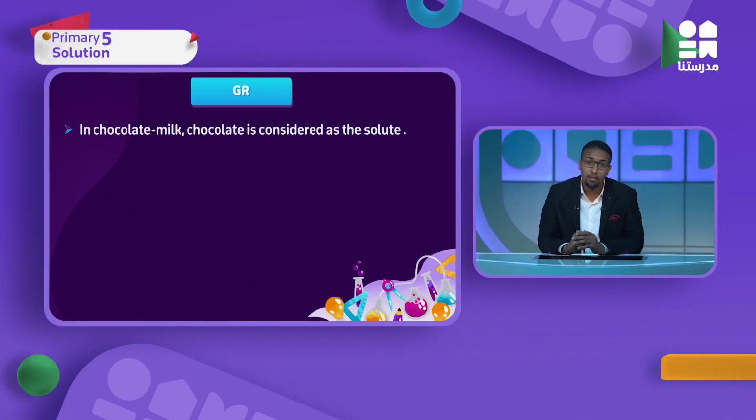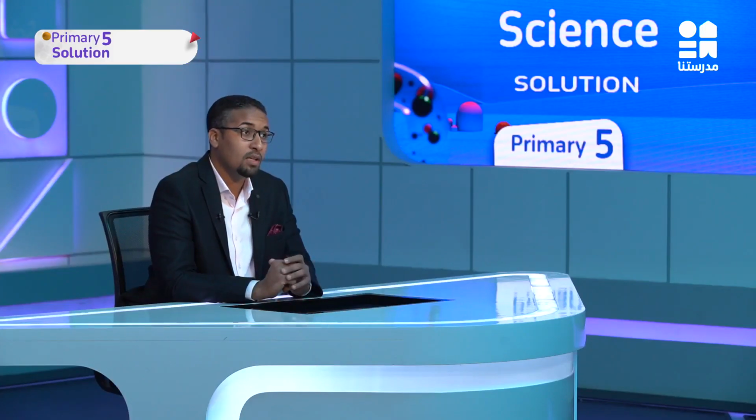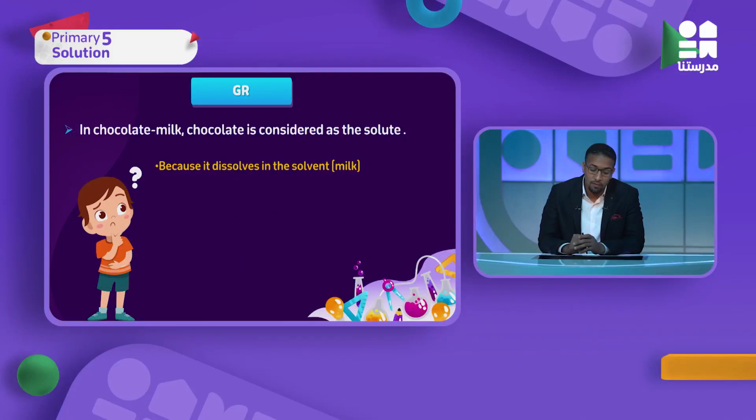So here is a question, give reason. Chocolate milk. We all love chocolate milk. Chocolate milk is considered a solution. So chocolate is considered a solute. Why? Chocolate is a solute in chocolate milk because it dissolves in milk. Milk is a solvent. Because it dissolves in the solvent, which is milk. So chocolate is called the solute, while milk is called the solvent.